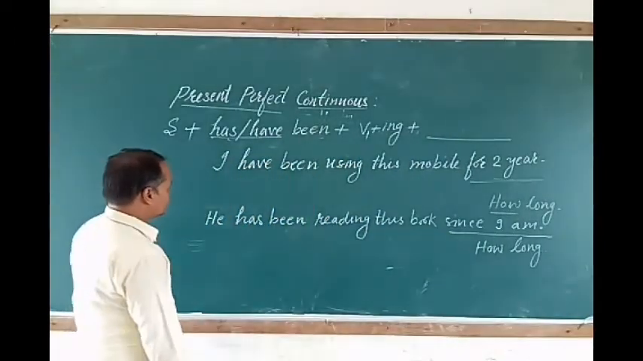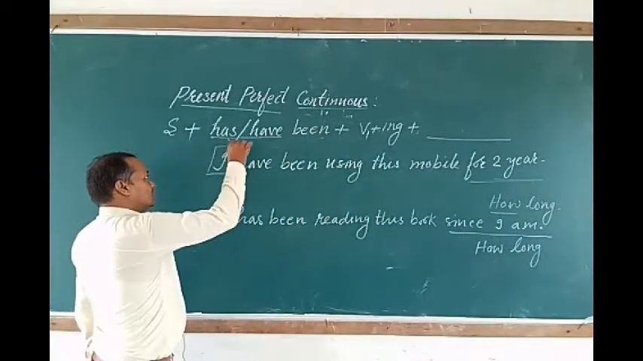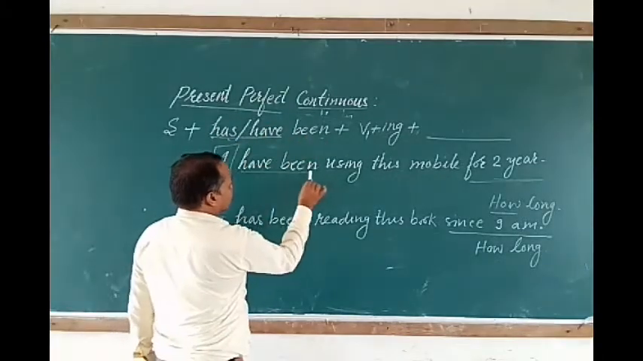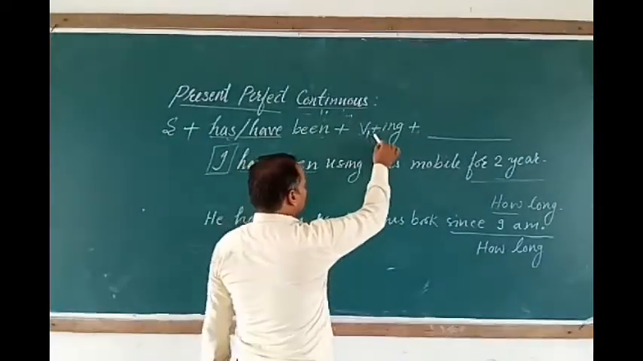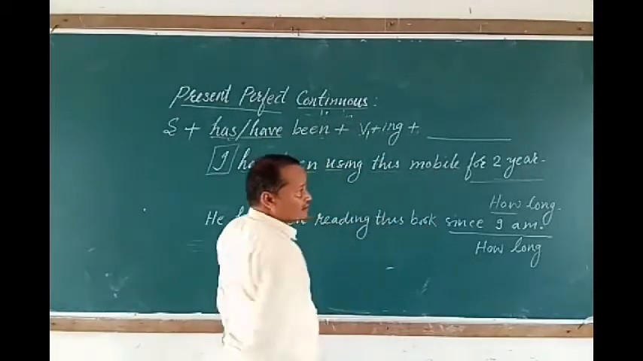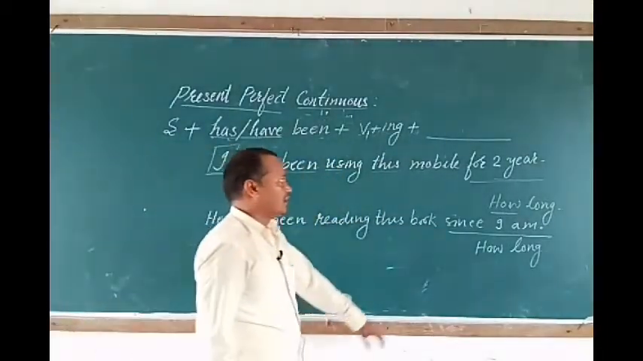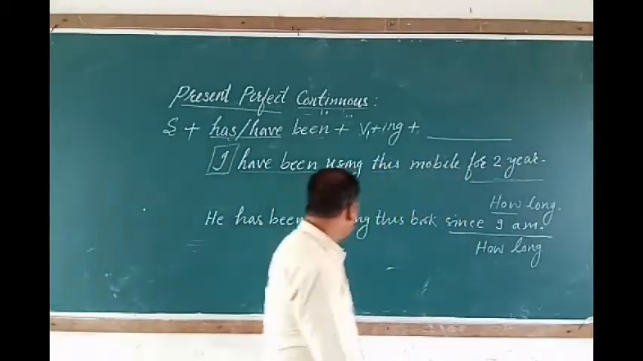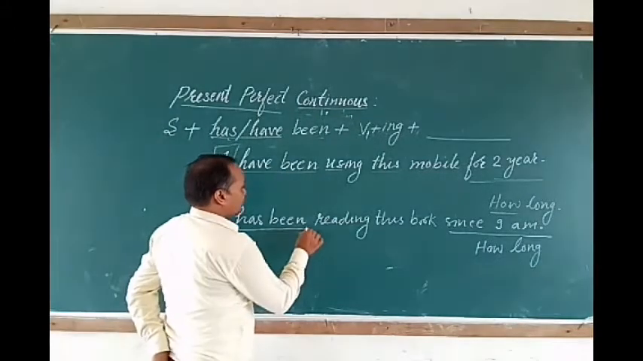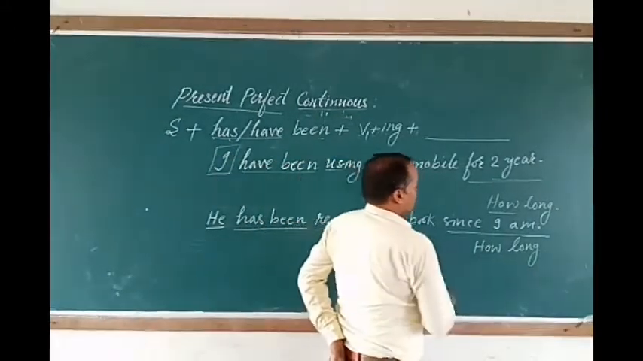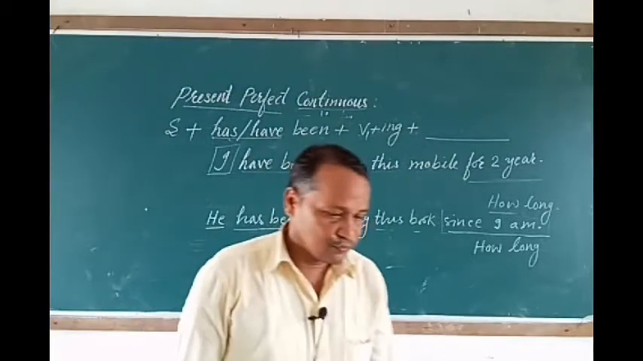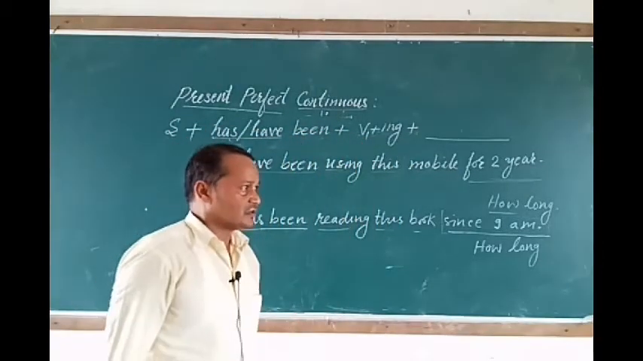Let's analyze the sentence. So first here it is the subject, then the helping verb would be has, have plus been, has, have, been, and the first form of the verb plus ing, using. This mobile is the object, and here we have mentioned the time for 2 years. In the next sentence I have used he has been reading this book, and now the time is mentioned here, since 9 a.m. So what is the difference between since and for? We will discuss this.